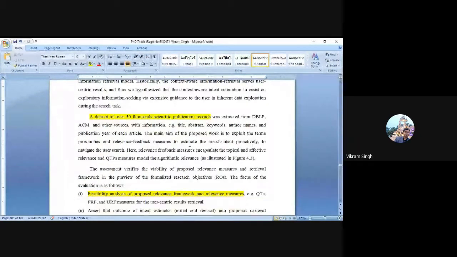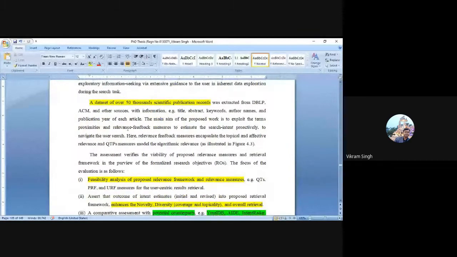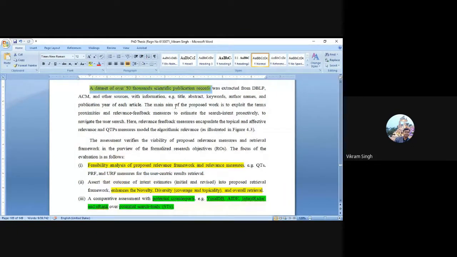So we have correctly pointed out that you need to have a data set or a number of records which will be used for the evaluation, right? That is a very important aspect. Now, whenever we have this kind of system design, you should always say what is the purpose of the overall performance evaluation, right? The purpose of evaluation is to basically justify the different measures and their effect on search intent.